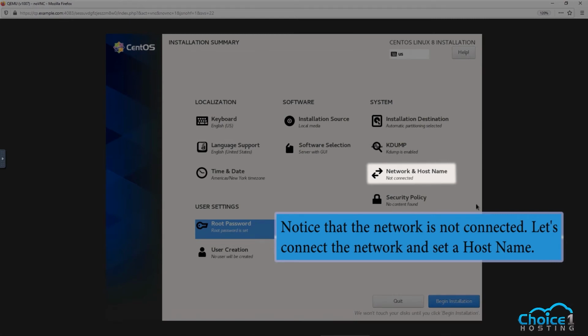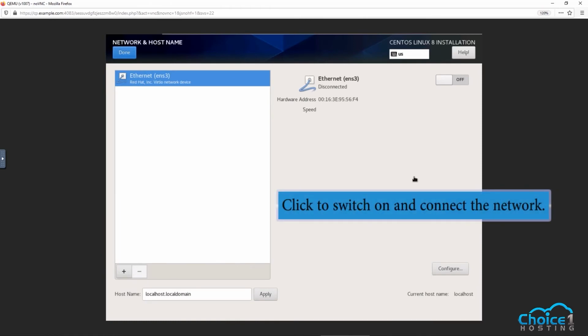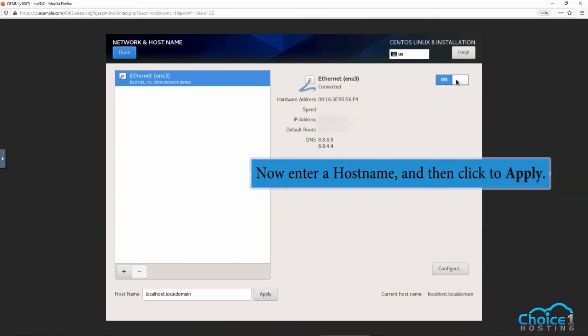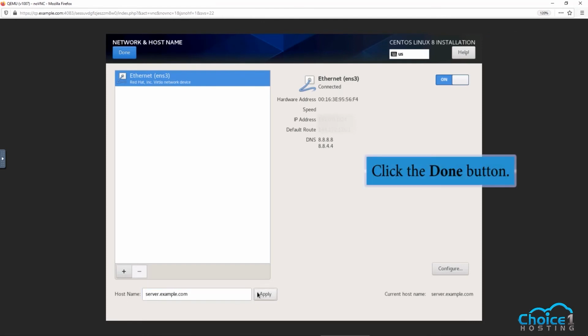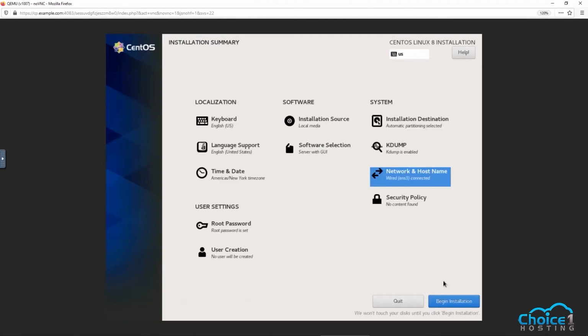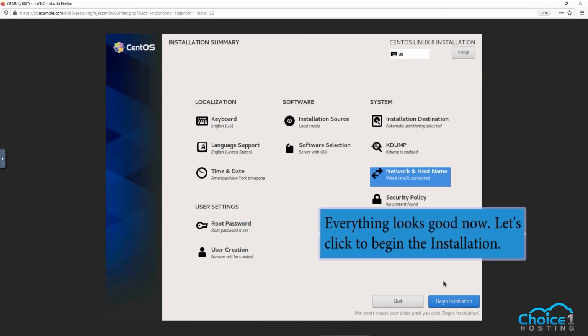Let's connect the network and set a host name. Click to switch on and connect the network. Now enter a host name, then click to apply. Click the Done button. For other remaining options, I will leave the default settings. You can visit them and make your choices. Everything looks good now. Let's click to begin the installation.